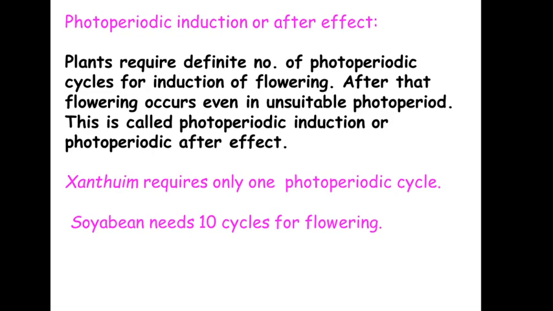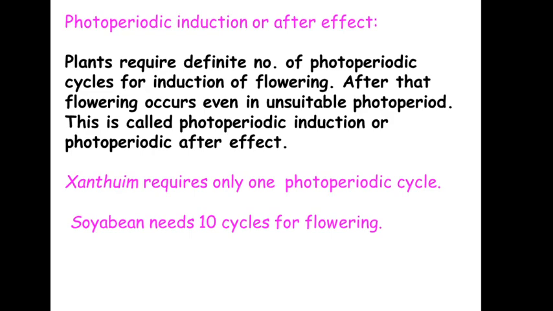As for example, Xanthium requires only one photoperiodic cycle, 15.5 hours by 8.5 hours. If they receive this required amount of photoperiod and dark period, they need only one cycle of this, and after that they may be exposed to any kind of unsuitable photoperiod.